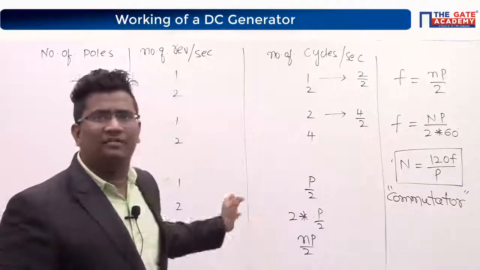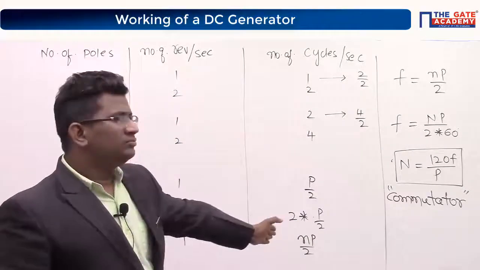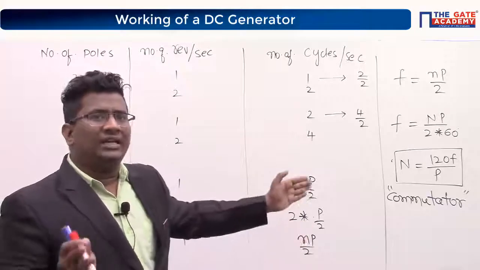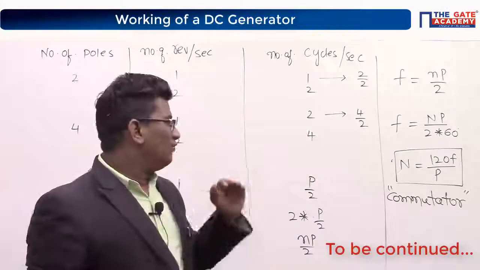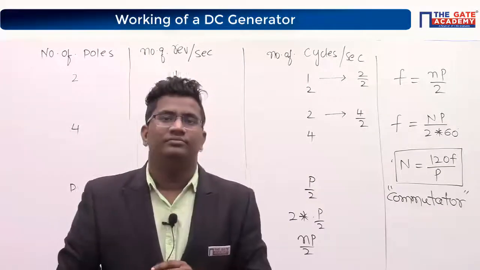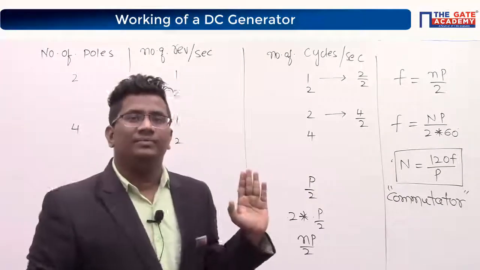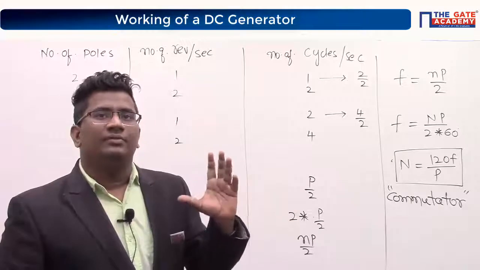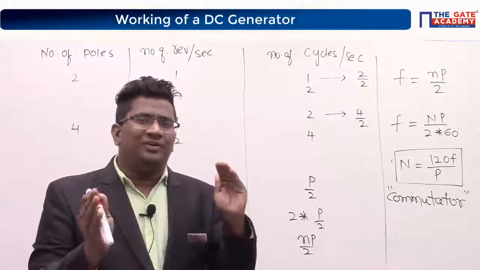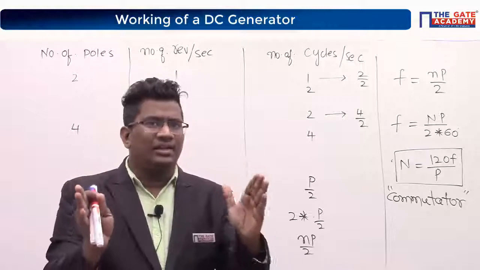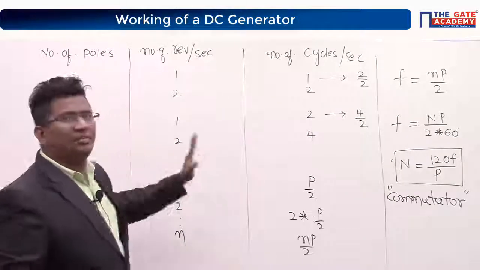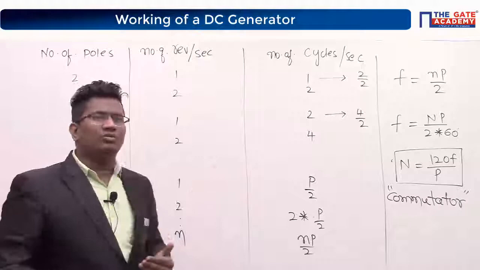I hope this is clear, everybody. Any doubts? If it is clear, then I will move on to the next topic, where the commutator is used. I hope you understand the differences between a synchronous generator and a DC generator. Once it is completed, please let me know so that I can go to the next topic.